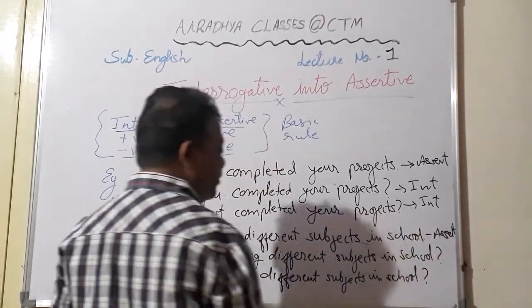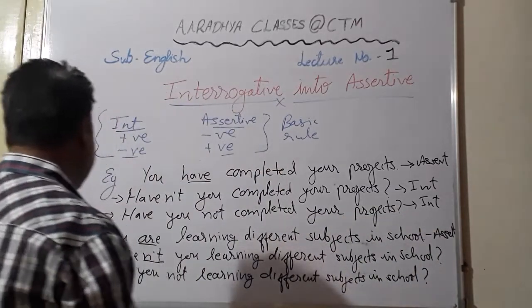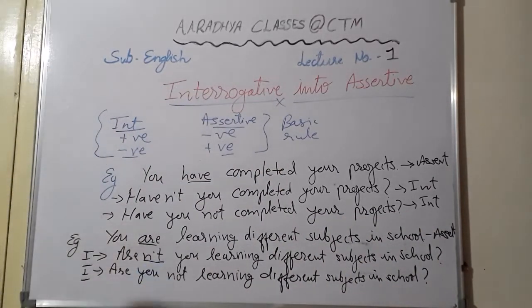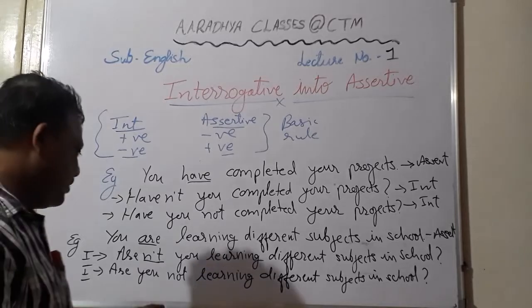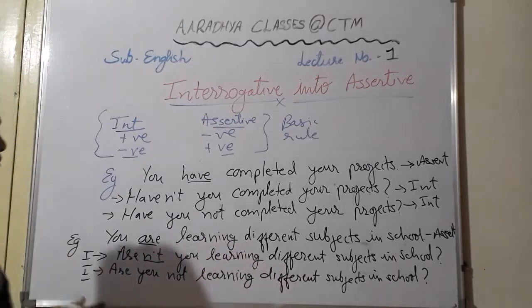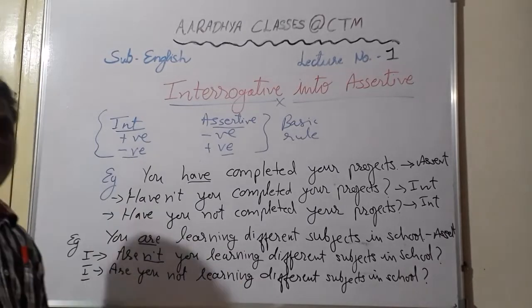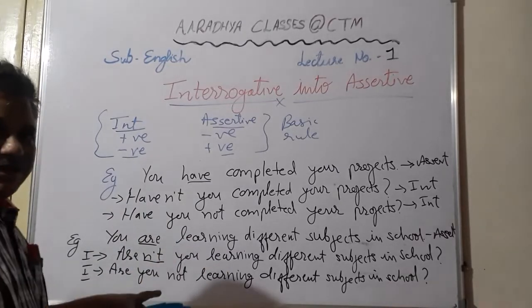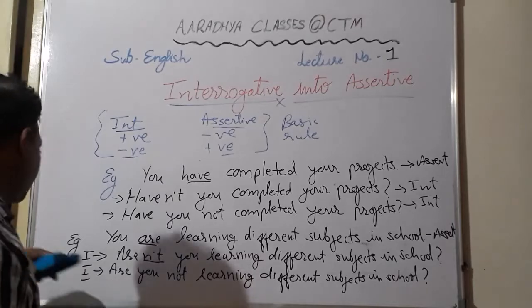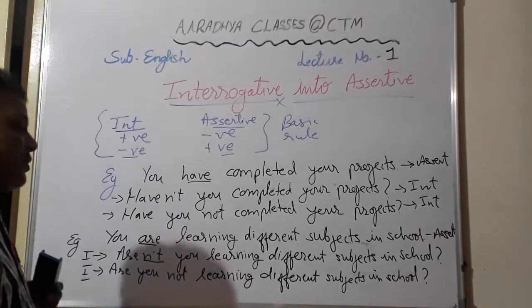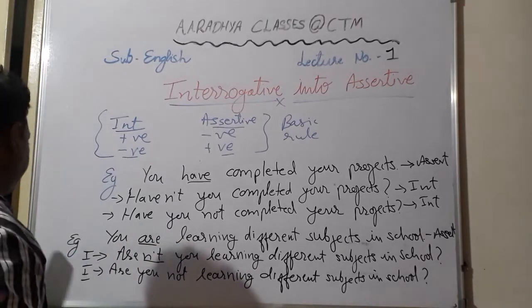Okay students, now these two are your interrogative sentences. I already told you, so this way also it can be written. You can write not together also and not separate also. But when you write it separately, make sure that are and not both will not come together. Aren't can be written together, but are not won't come together. Understood? Students,